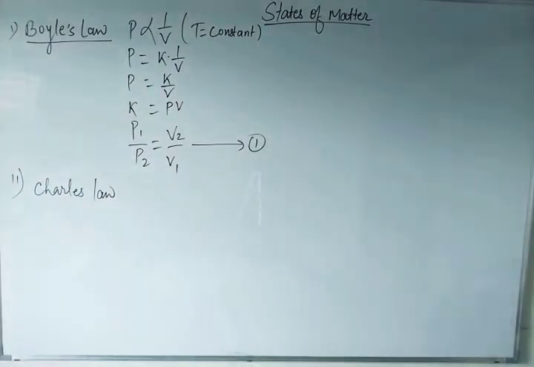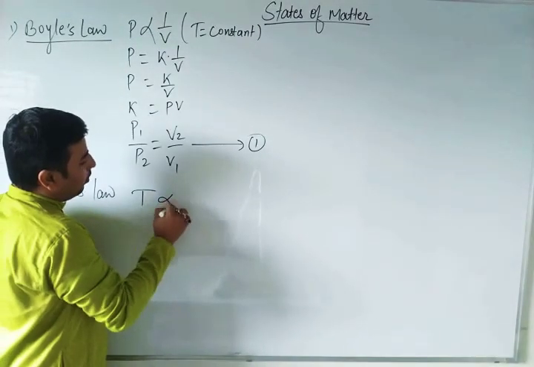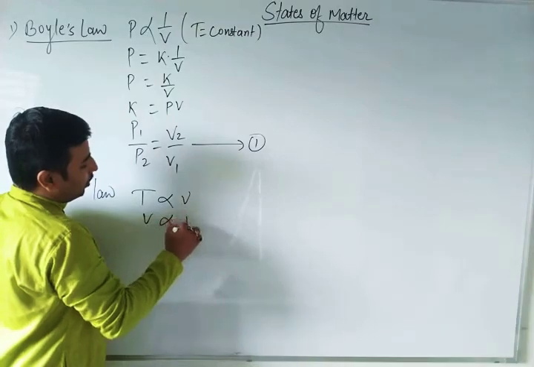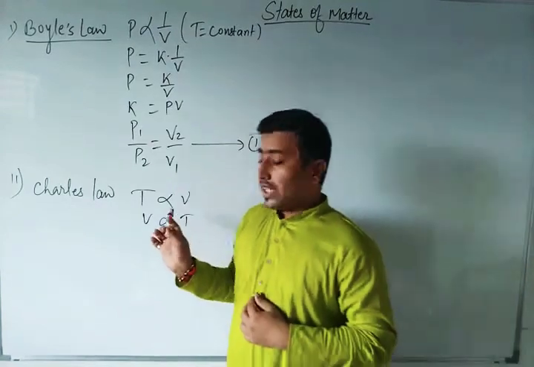Can anybody tell me what Charles' law was? It is the volume and temperature relationship. The earlier one was the pressure and volume relationship, and now what do we have to keep constant? Pressure. So what will be the relation of volume and temperature? The volume is directly proportional to temperature. As the temperature increases, volume also increases.